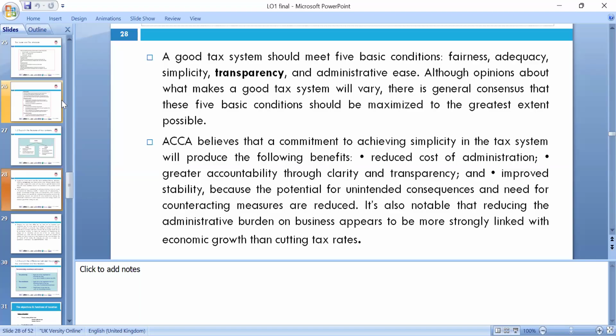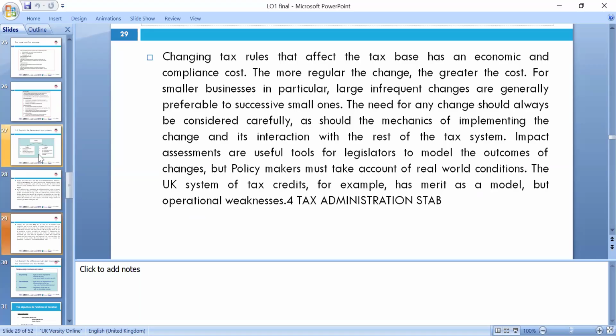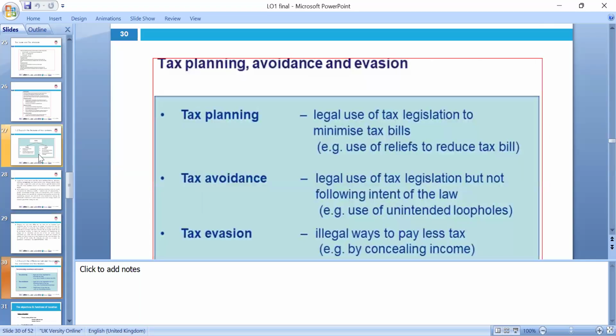That's really because there is a lot of discussion and a lot of articles being published on how tax affects the behaviors of consumers and taxpayers. So please, we need to look at transparency, the change in rules, and how they affect the tax base, economics and compliance costs. These need to be in line, and tax administration is very, very important. That's why it's crucial to keep records for up to 7 years, 6 years, 5 years plus grant years, so we can say 6 years.